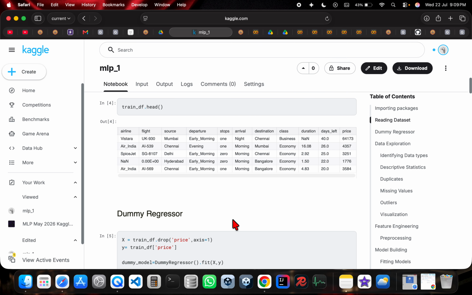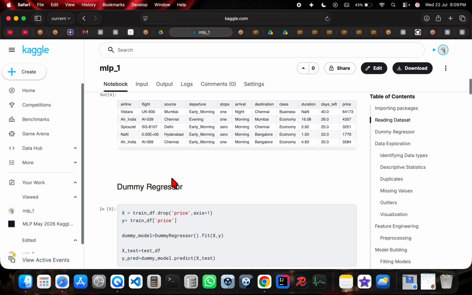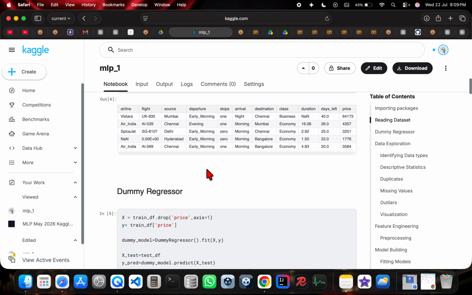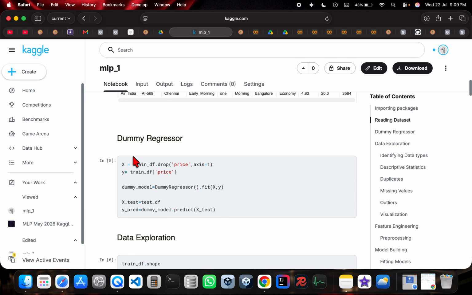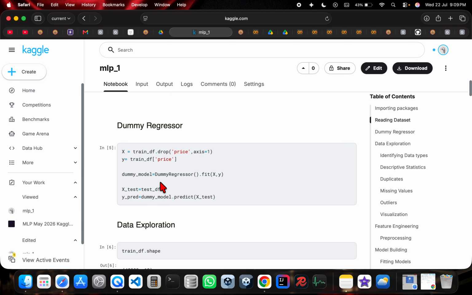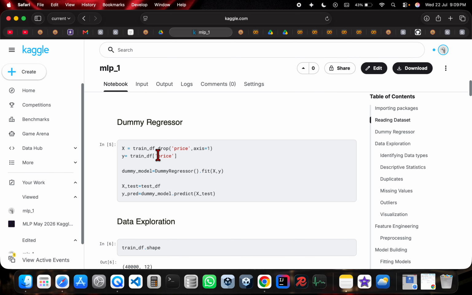And now in order to perform prediction using a dummy regressor, we are first supposed to have the target column as price. So we are dividing this data frame into x and y. So in x we are dropping the price, and in y we are taking the price, and then we are fitting it on x and y.